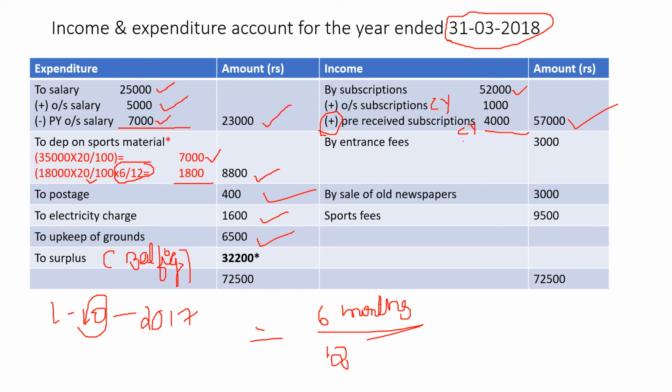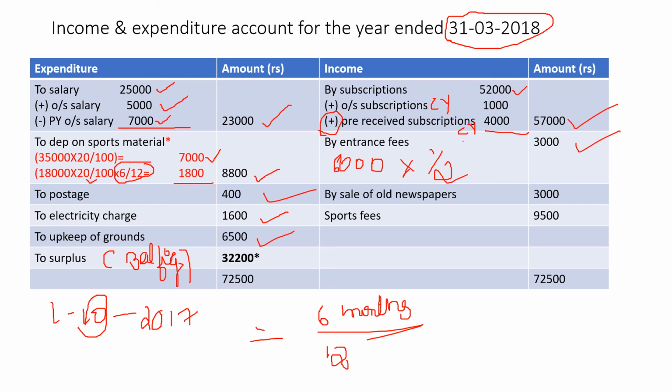Now after that you have entrance fees. For entrance fees, adjustment number C: half of the entrance fees are to be capitalized. That is, half has to be considered as revenue. The total entrance fees is 6,000. So again the same thing, 6,000 entrance fees, half of it comes up to 3,000. So 3,000 is written here, and the remaining 3,000 we write in the balance sheet.